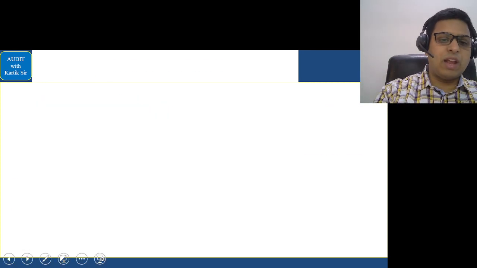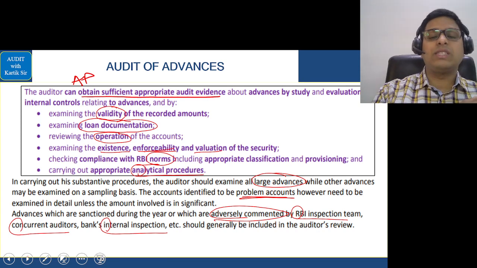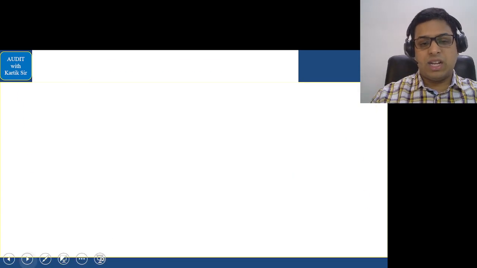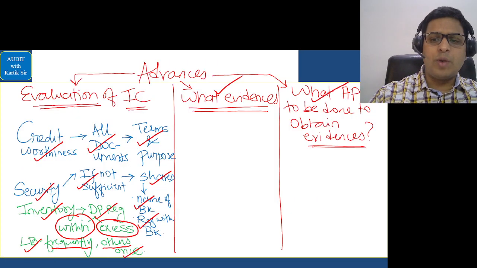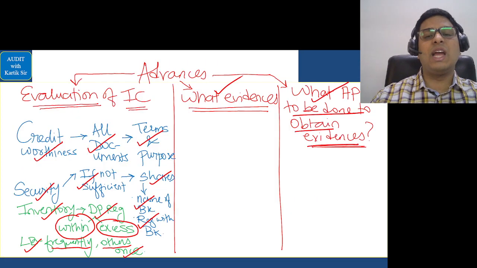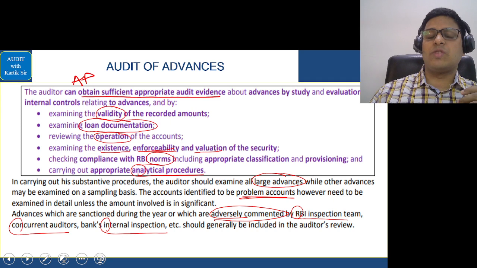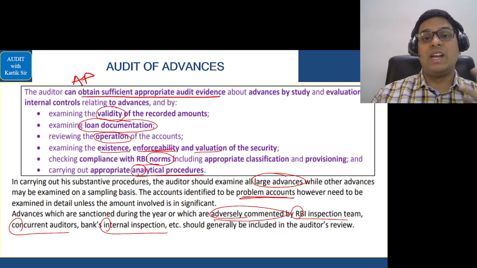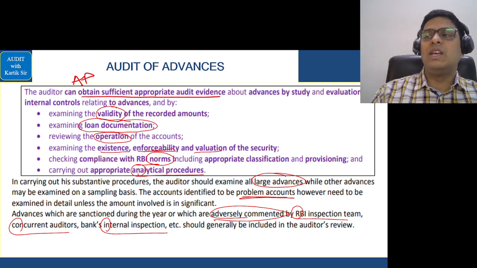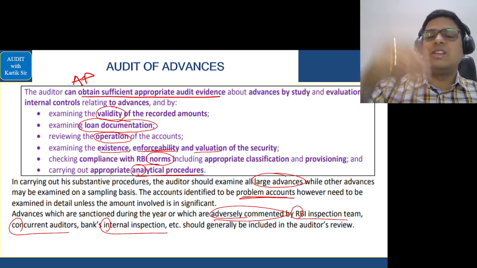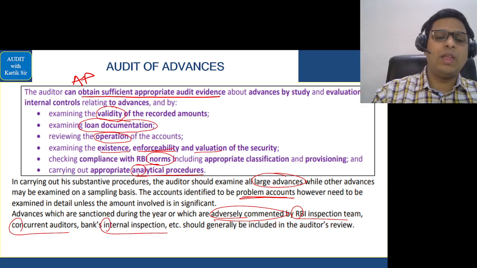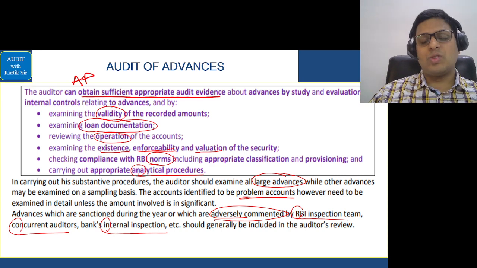Okay. Now after that, we did the next part in relation to this answer, that is the man goes to his house. In our table, it is this question: what audit procedure should be done in order to obtain evidence regarding advances? So the man goes to his house and first of all he tells his daughter that he is a valid father, correct? So you remember that validity. Then he shows the Aadhaar card, that is loan documents. Then the doctor asks whether he has done any operation. Then the wife does an action. Remember this, and this. So you have existence, enforcement, and valuation. Then the husband shouts no. So no is what? Norms.